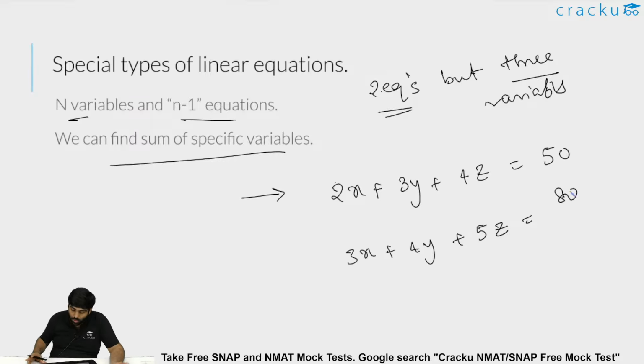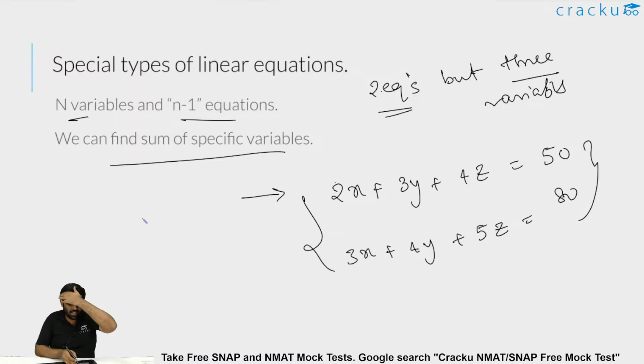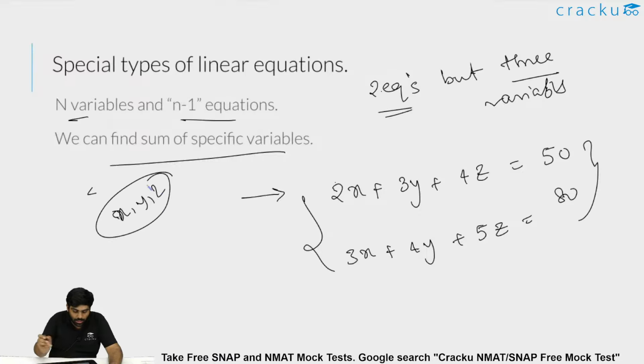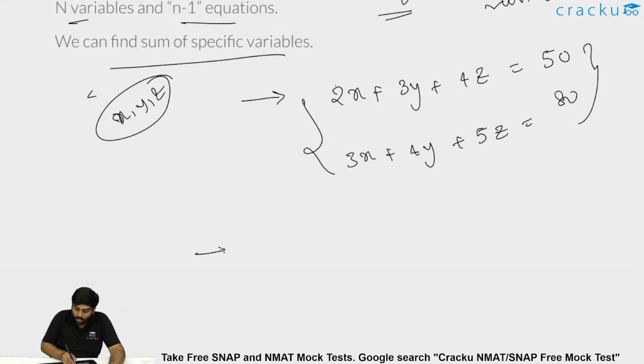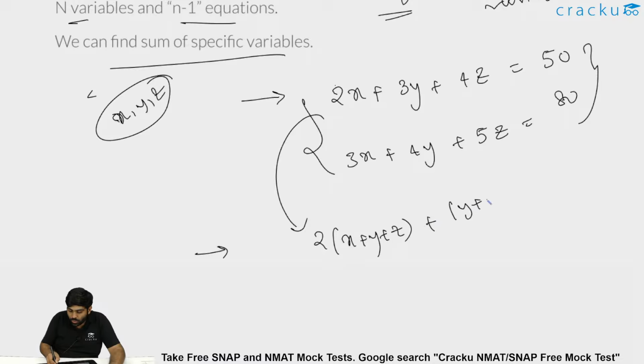So what can we do when we have only two equations, but there are three variables, x, y and z? How to deal with this: 2x plus 3y plus 4z is 50, and 3x plus 4y plus 5z is 80. We can write 2x plus 3y plus 4z as 2 into (x plus y plus z) plus y plus 2z, equal to 50.